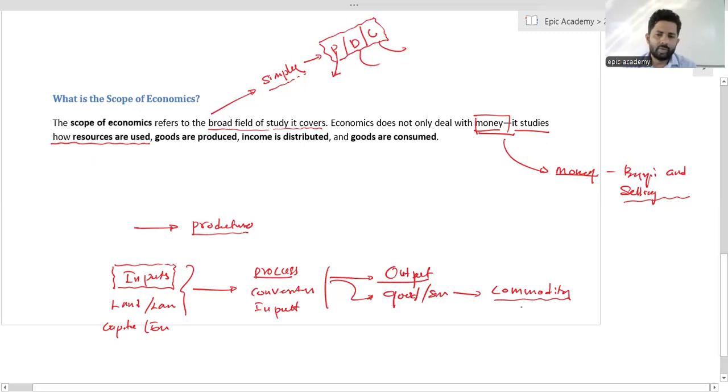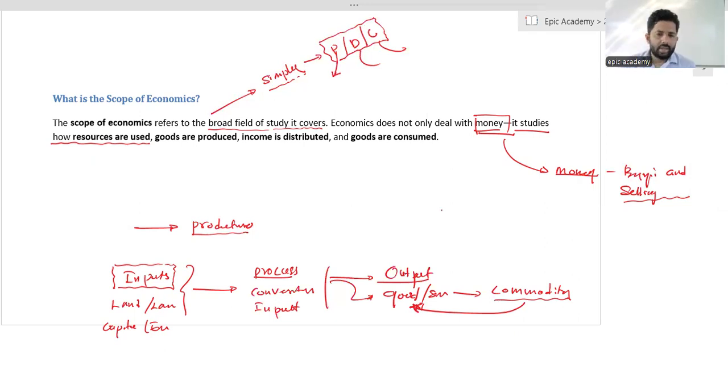Commodity is the common word for goods and services. If I say anything related to commodity, it represents tangible things and intangible things, I mean, goods and services. As an example, just consider the mobile phone. It is tangible. It belongs to the physical things.